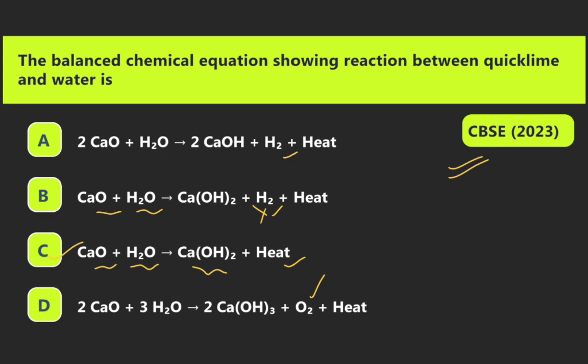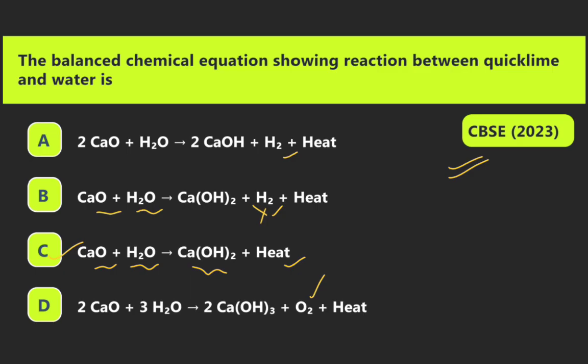The balanced chemical equation showing the reaction between quicklime and water: when quicklime reacts with water, it forms 2CaOH plus H2 plus heat.